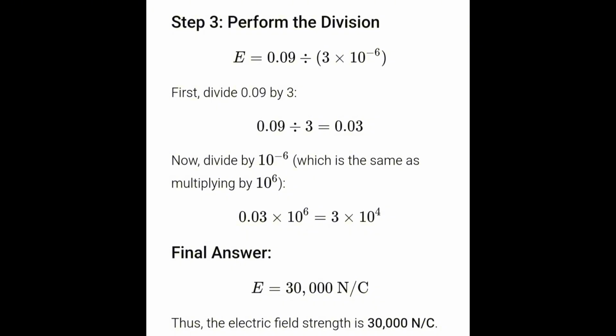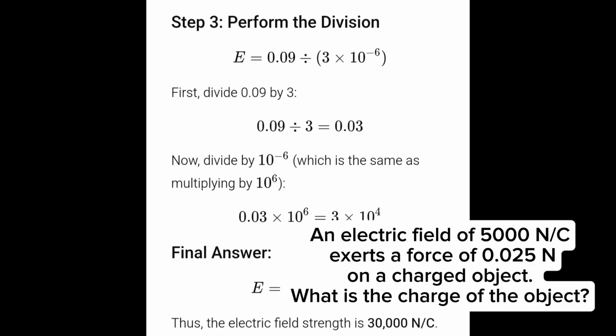First, divide 0.09 by 3. So the result is 0.03. Now, divide by 10 raised to negative 6, which is the same as multiplying by 10 raised to 6, equals 3 times 10 raised to 4. So the final answer is E equals 30,000 newtons per coulomb. Thus, the electric field strength is 30,000 newtons per coulomb.